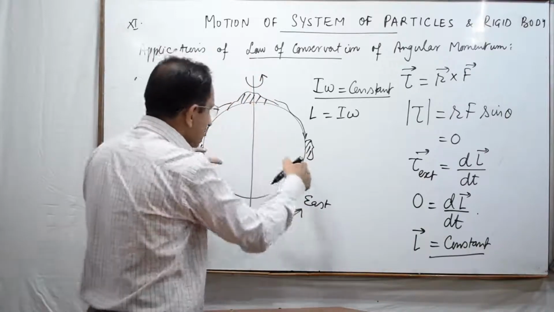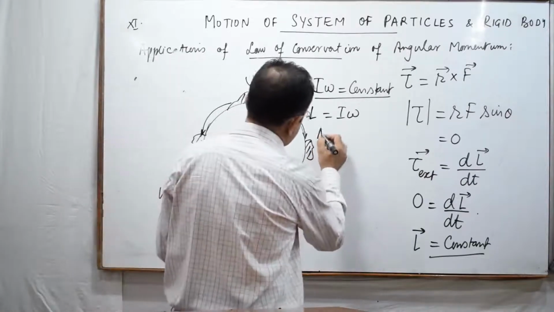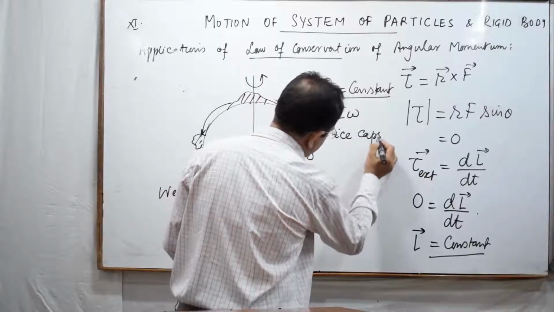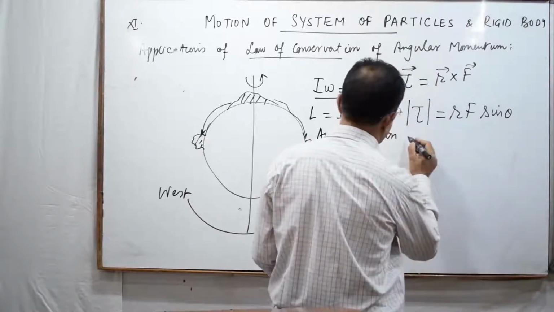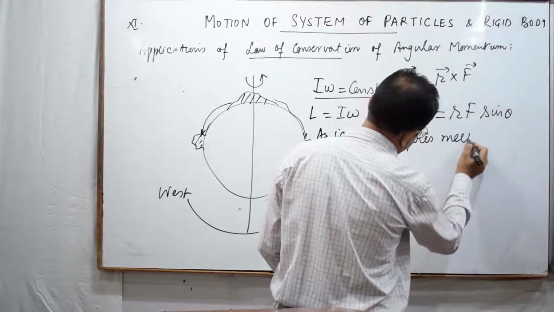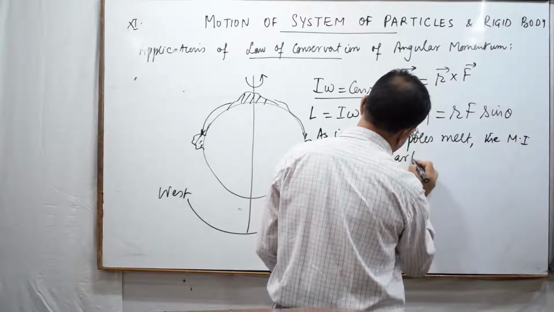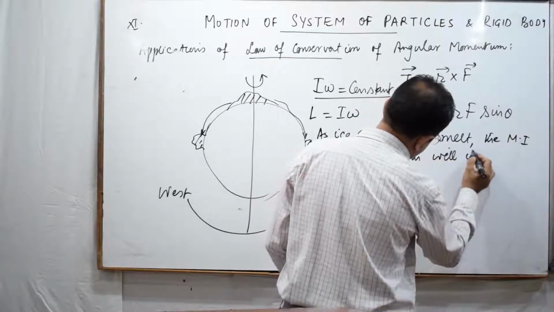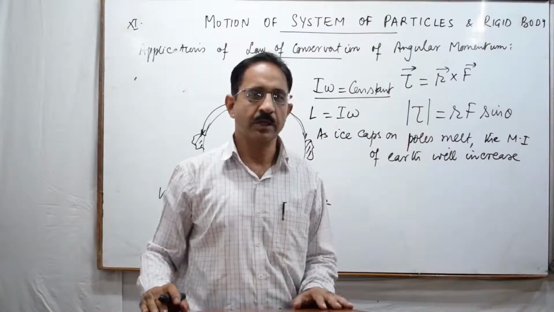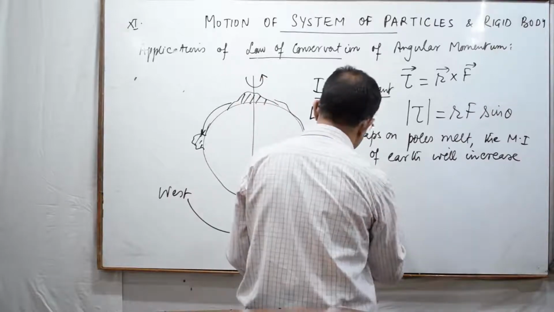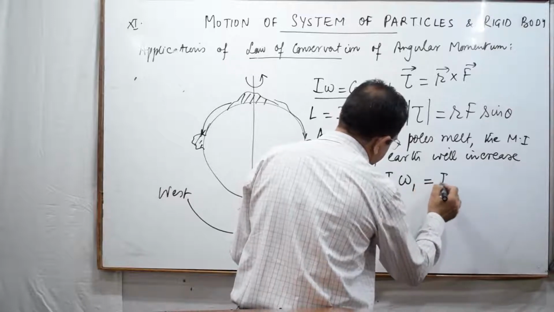When this same mass is very far from the axis of rotation, what will happen to the moment of inertia? So I'll say, as the ice caps on the poles melt, the moment of inertia of Earth will increase, because you have taken mass away from the axis of rotation. If the moment of inertia increases, to keep L constant, if it is right now I1 omega 1, then it will become I2 omega 2.